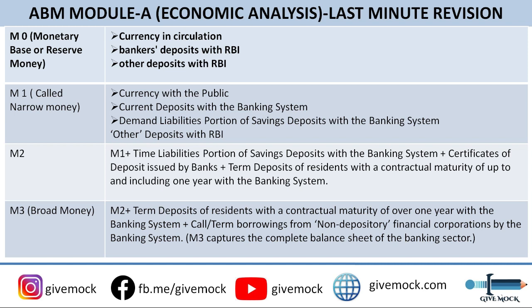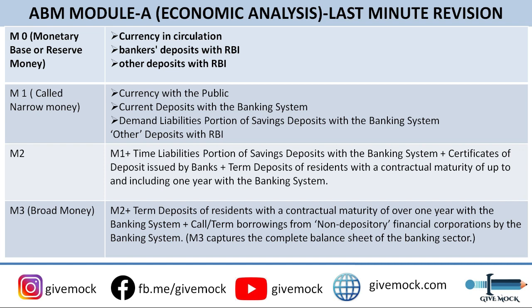You can just revise it. So let me read out for you. The components of M0 are currency in circulation, bankers deposits with RBI, and other deposits with RBI. Okay, these are the part of M0. That is also called reserve money. Okay, and again next is M1, that is also called narrow money. So the components of M1 narrow money are currency with the public, currency deposits with the banking system, demand liabilities portion of savings deposit with the banking system, and other deposits with RBI. So M1, please remember, it is also called narrow money.